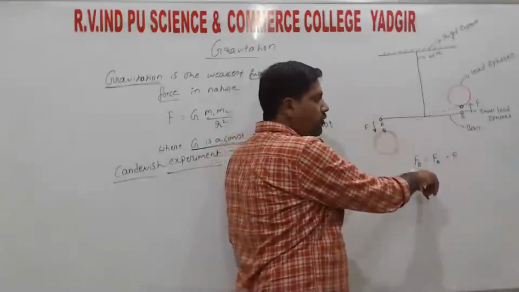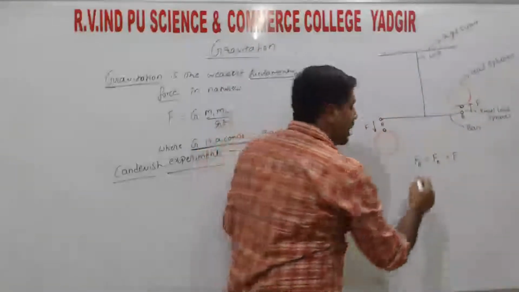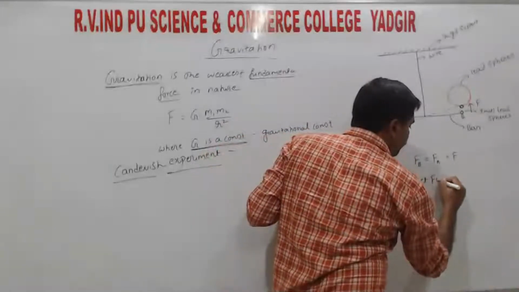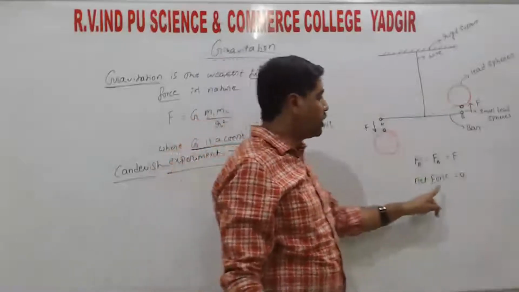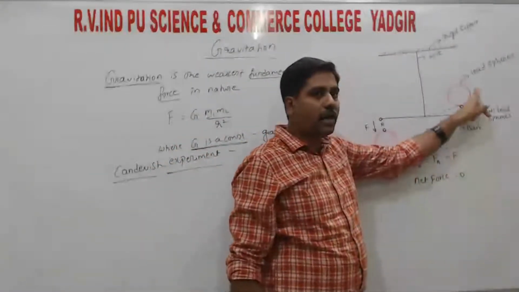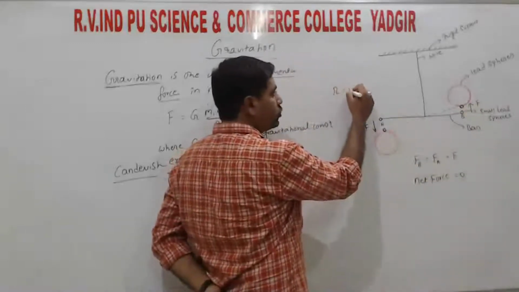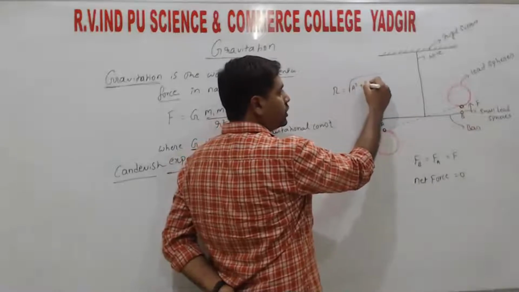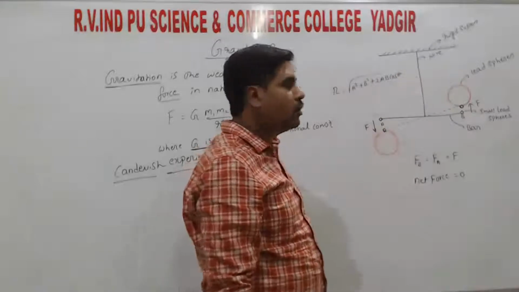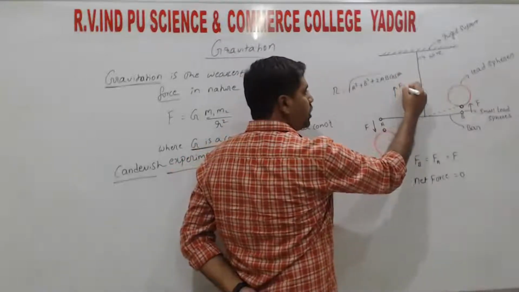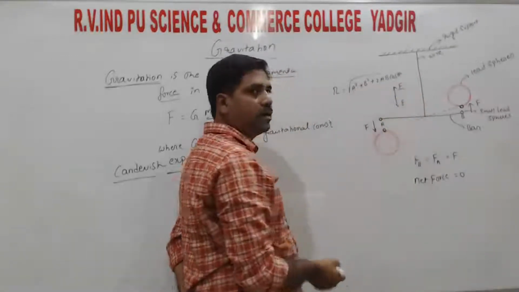As the forces are vectors, one is acting in the upward direction and the other in the downward direction, hence the net force is equal to 0. Taking them as vectors, the resultant force R equals the square root of a square plus b square plus 2ab cos theta. One force is acting upward and the other downward. The value of a is F, and the value of b is also F.